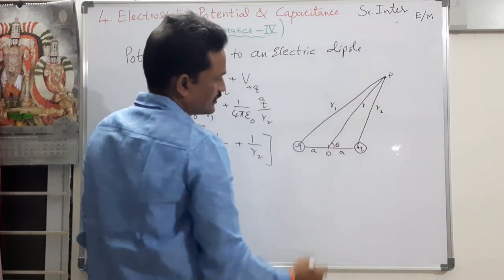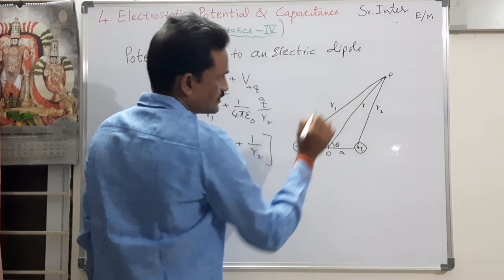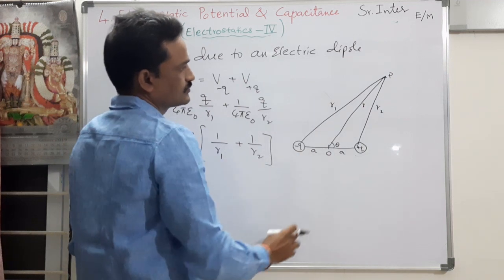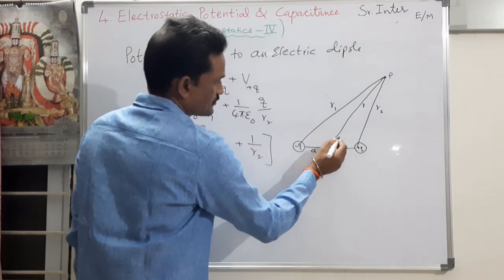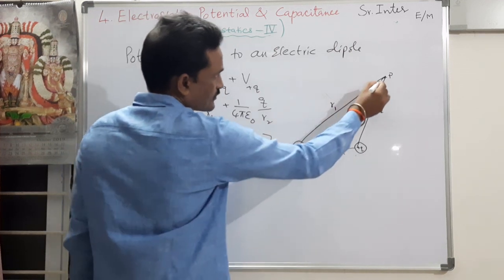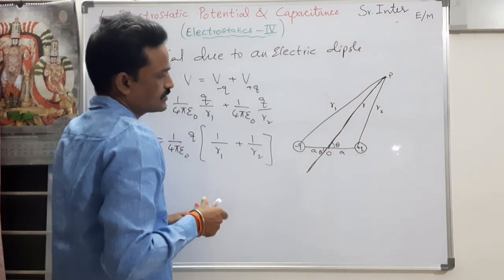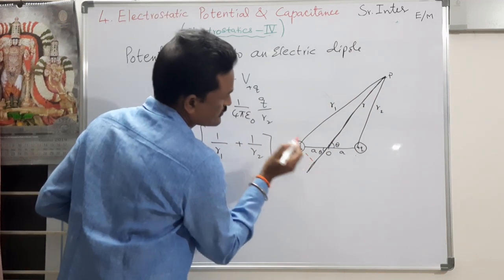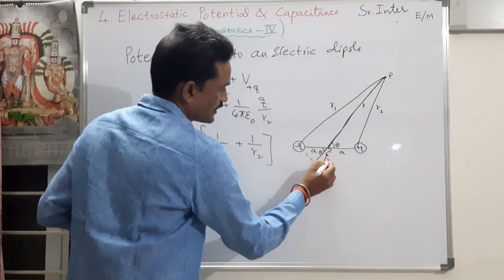Now, if you see the diagram and observe, r2 is less than r and r1 is greater than r. So in order to get r1, I have to add something extra to r. This is making an angle theta. You extend this, here also you have theta. So I am extending this line. The extra distance that I have to add to r is this one. Let us say that extra distance is x.